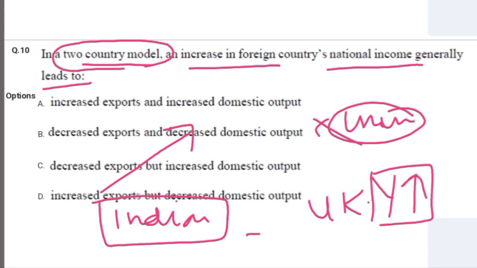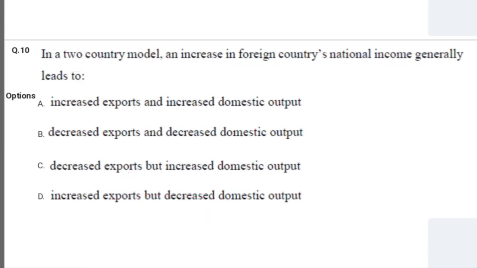With increased exports, there would also be an increase in domestic output, because some part of the output would be exported and some would be consumed locally. So overall there would be an increase in output also. So the correct option is increase in exports and increase in domestic output. This option is correct.